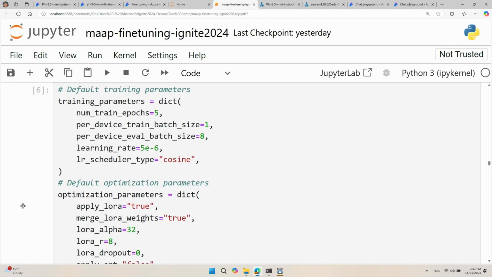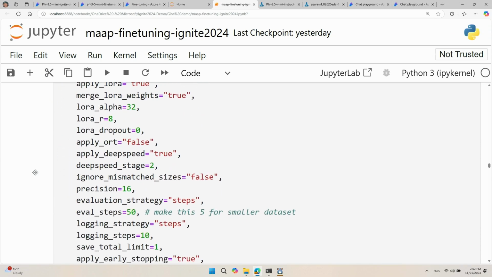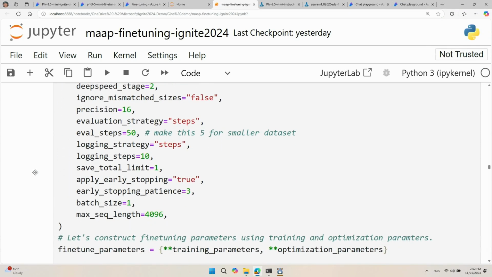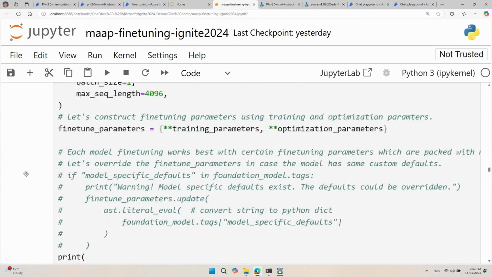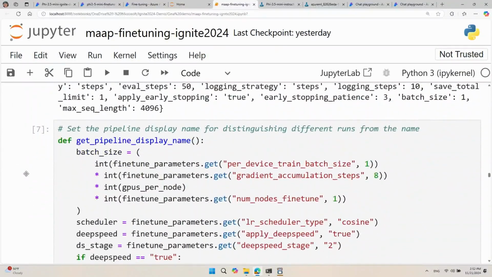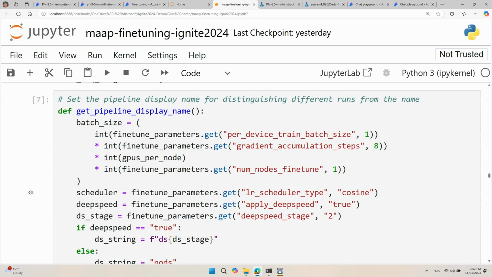And here you see I have 25 different hyperparameters that I have specified for my particular fine-tuning task. In comparison to the 3 default parameters that we had on the serverless API method, here you have 25. And remember, you can have a lot more than this or a lot less than this, depending on what your fine-tuning task will look like. So that's the power of using the managed compute fine-tuning method.